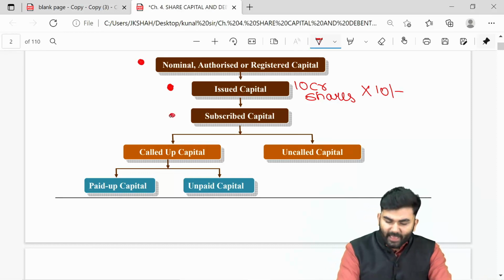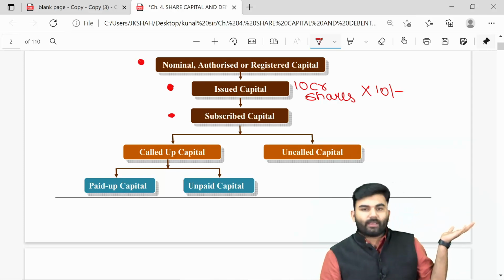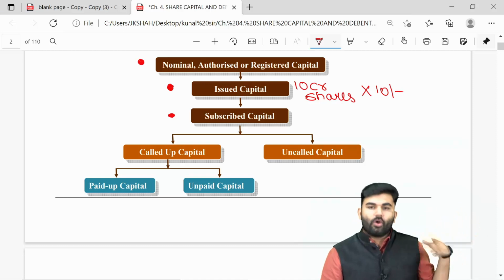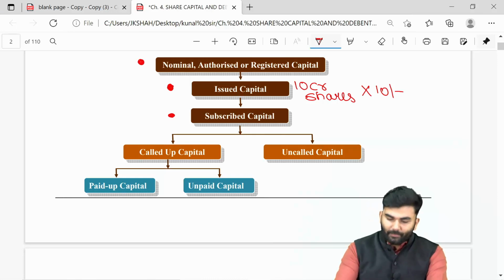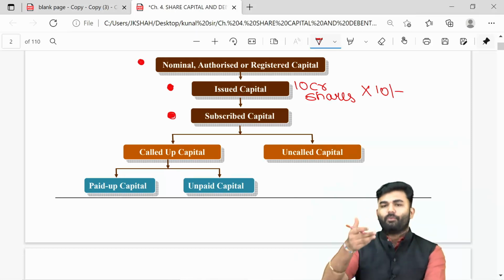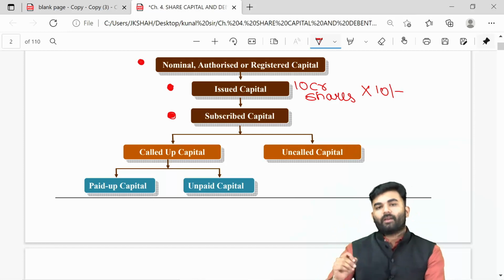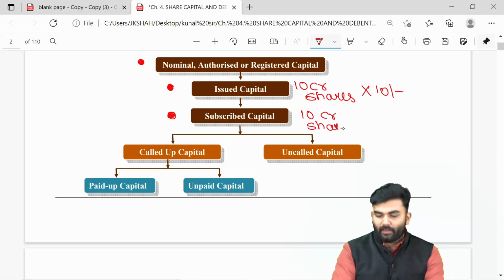For example, this entire issue got subscribed. Whatever shares were issued by the company, all those shares were subscribed by the investors. The minimum subscription has to be 90%, but here it is 100%. If there is an oversubscription, then the allotment will be done on a pro rata basis, which we have already understood in our accounts. Let us take an example that the company issued 10 crore shares and the entire 10 crore shares were subscribed.